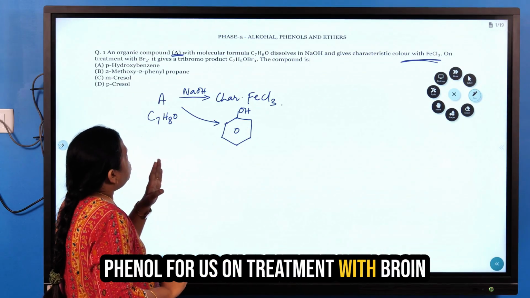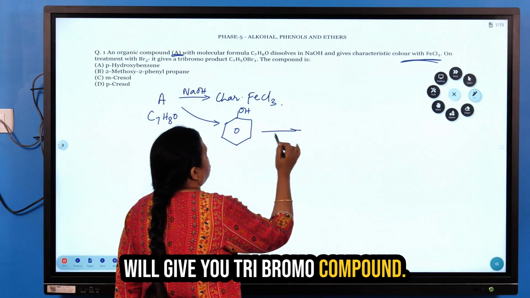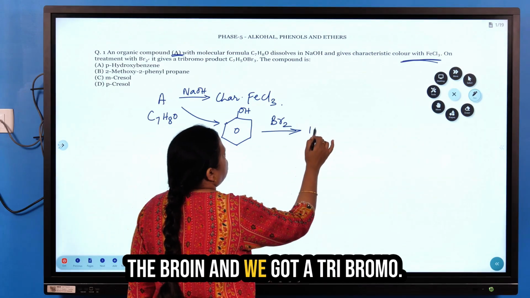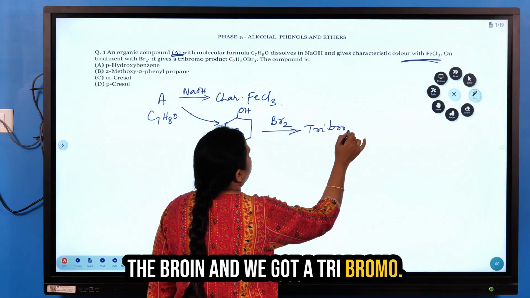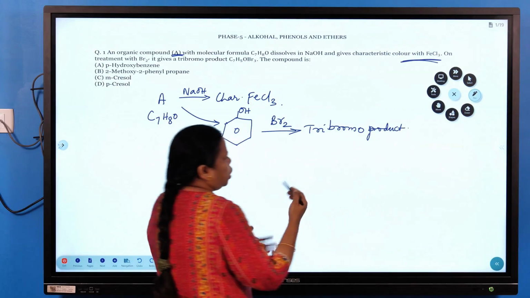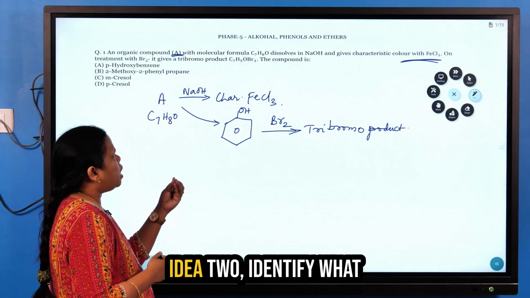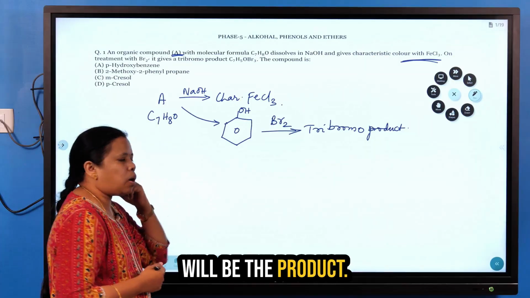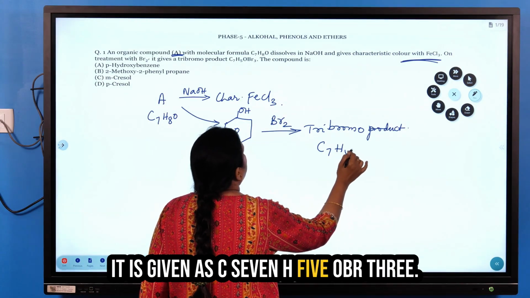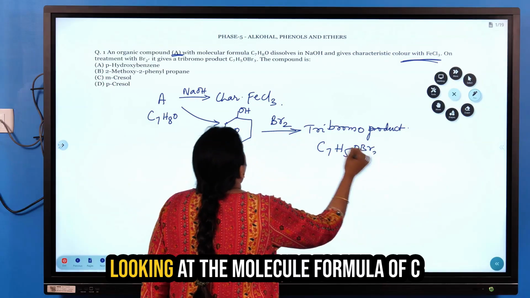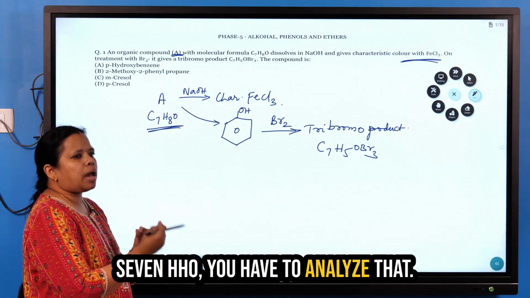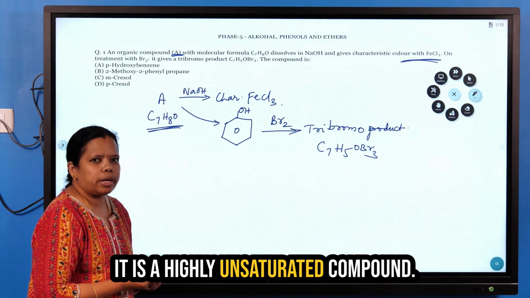On treatment with bromine it will give you a tribromo compound. So we are making it react with bromine and we got a tribromo product. This is the clue we have here to identify the product. What is the tribromo product formula? It is given as C7H5OBr3.